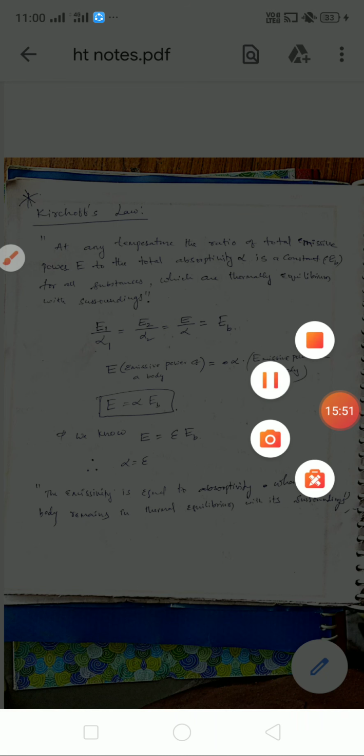Thank you. We will continue the next session with Kirchhoff's law. As we have discussed, a black body absorbs all the radiation, and under equilibrium conditions it emits all the radiation. Its emissivity is equal to 1. We will say absorptivity is equal to emissivity under equilibrium condition. That is Kirchhoff's law. This we will discuss in the next video. Thank you.